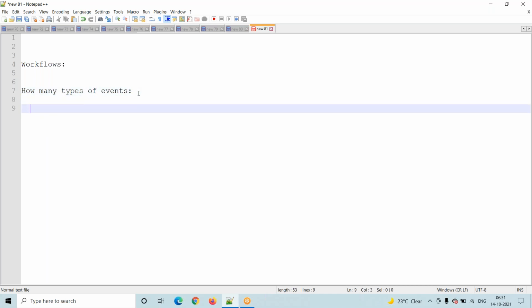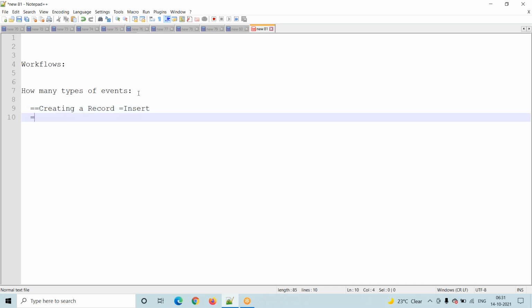The types of events are based on what we do with a record. When we create a record, that is nothing but an insert event. We go to the tab, click on the new button, and enter the details. That is creating a record, and we call it an insert operation or insert event.